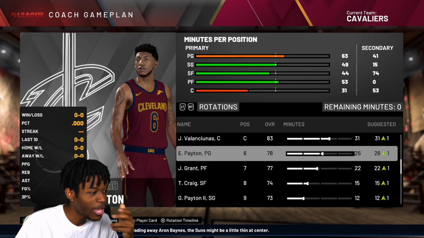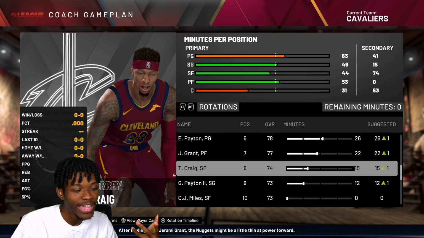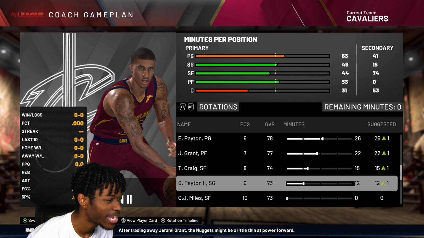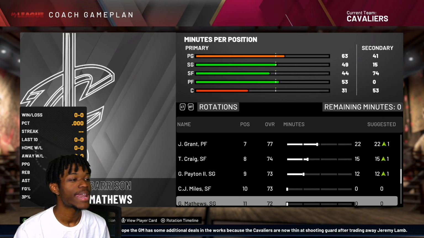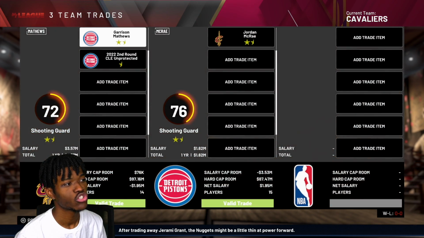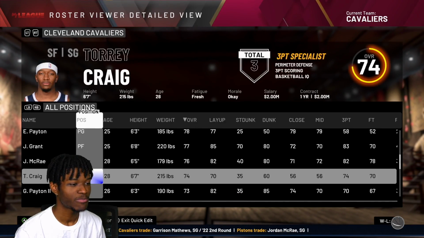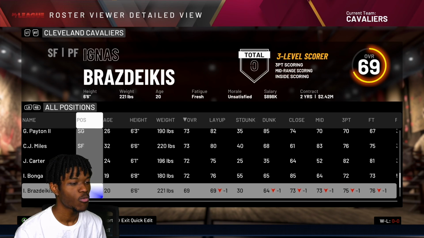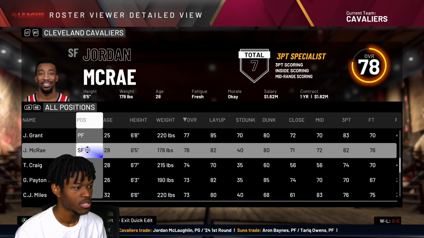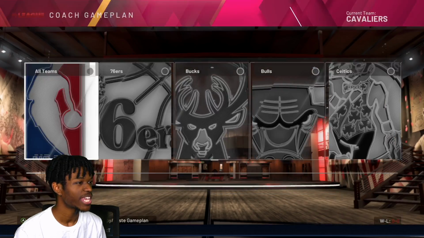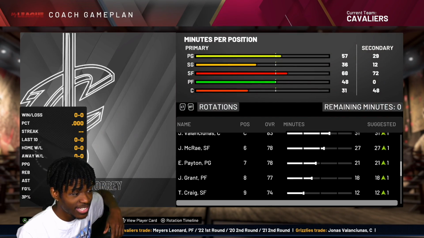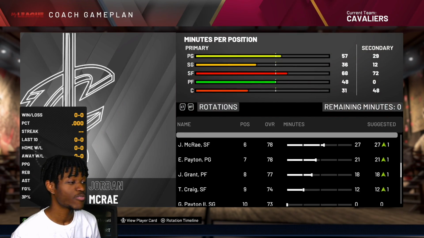Our bench can use some help. We got a 6th and 7th man that I like, but the rest needs help. So let's go get a backup center and a backup wing player. Sure, Jordan Gray had a couple games this season where he was looking legendary. So I'm going to trade for him and make him a small forward. And hopefully his overall will go up. Where is he at? His overall should go up. Yeah, he's a 78. We'll take those. And then lastly, I need a backup center. And then we are all set.